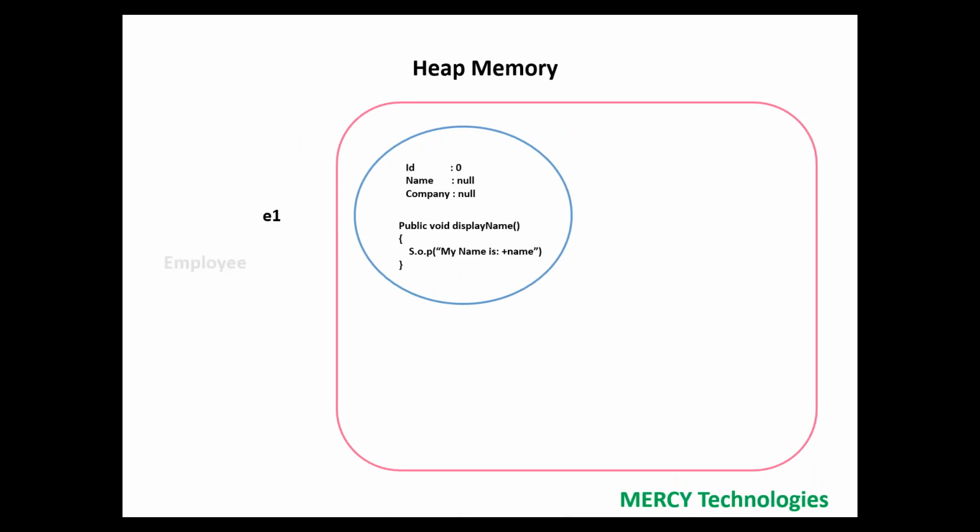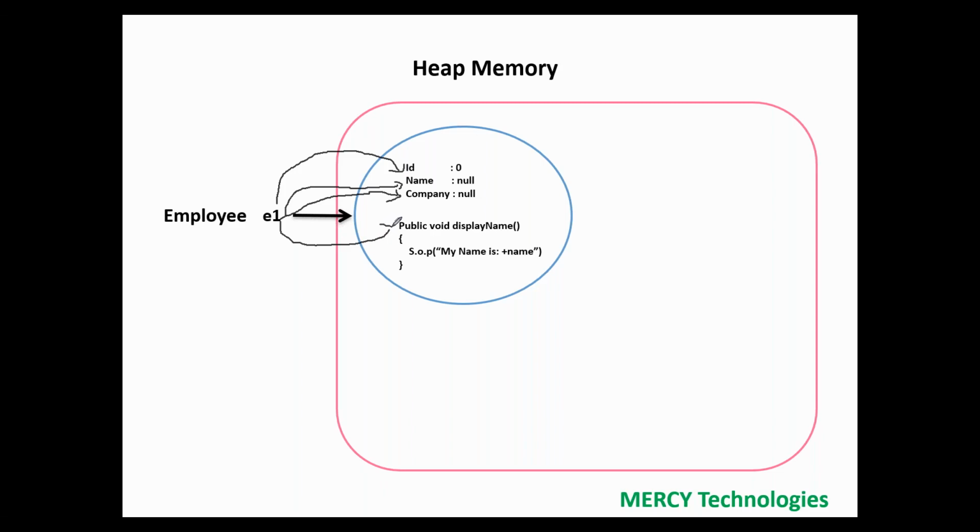Suppose if at all I want to access ID, how can I access it? We already saw that objects can be accessed through a reference variable. If I want to access ID, I can access e1.id, correct? Through the reference I can access e1.name. If I want to access company, e1.company.